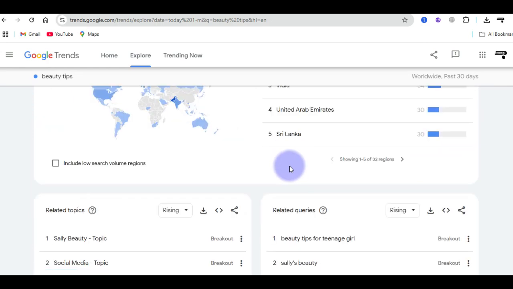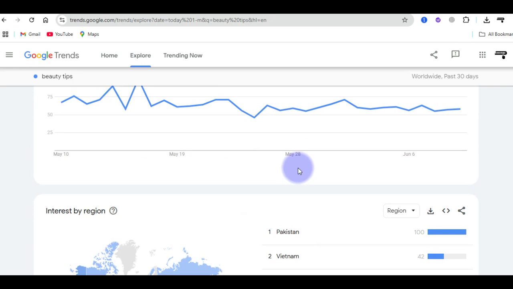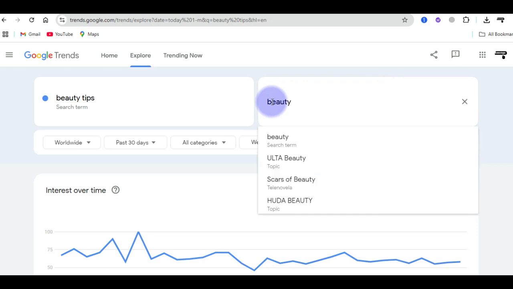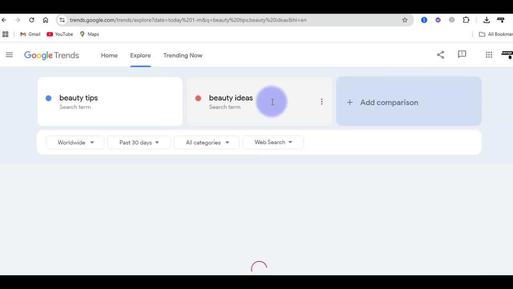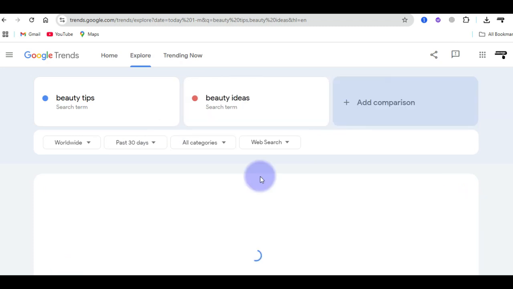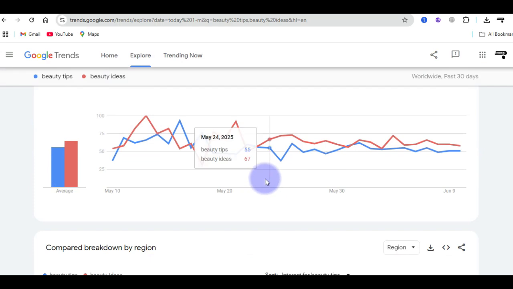Now, one tip you want to take advantage of is to make sure that you add other specific terms that are related to beauty tips. Come to this compare and click on it directly and add other things like beauty idea as an example. Just look for some specific key terms that you think are related to the keyword you are wanting to target. Beauty idea is another related term, and I want to click on enter, and you can see now that I have 2 of them. You can add as many as you can, and you're going to see that this graph will be displayed to me.